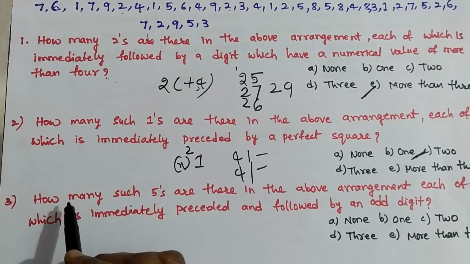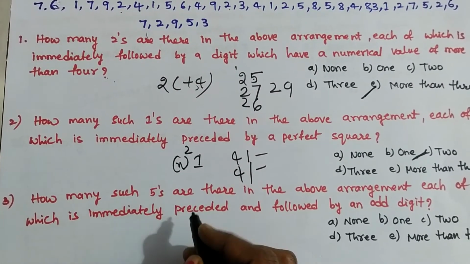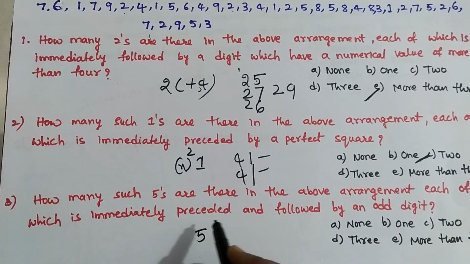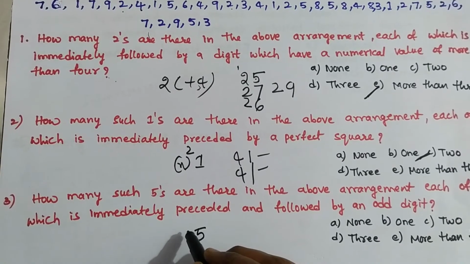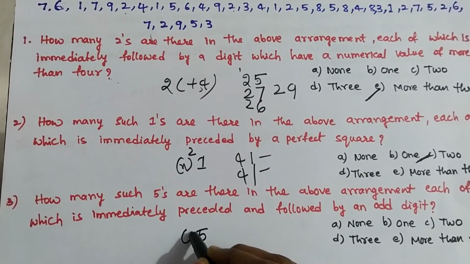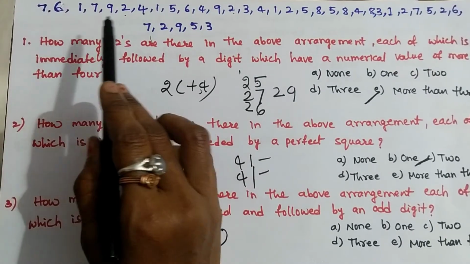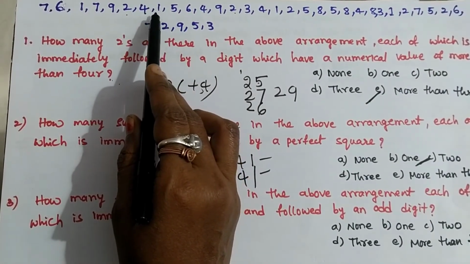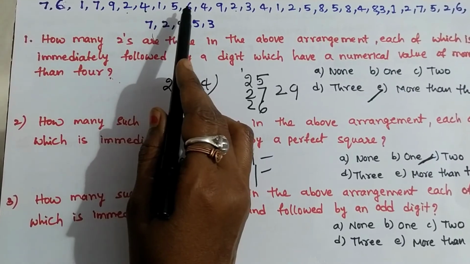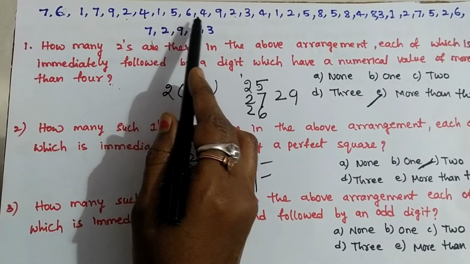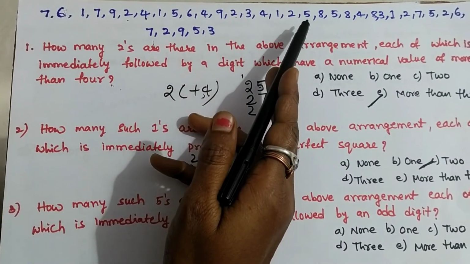Coming to the third question, how many such 5's are there in the above arrangement, each of which is immediately preceded and followed by an odd digit? Okay, before should be odd and after should be odd. Concentrate on 5. This 5 is preceded by an odd number but not followed by an odd number. This is an even number. 5, 2, 8.